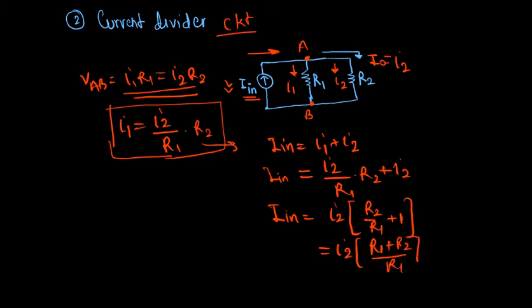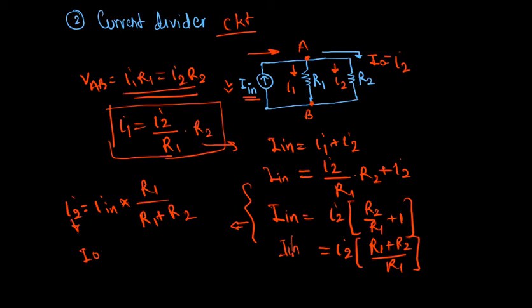Rearranging, I2 equals I in multiplied by R1 divided by R1 plus R2. So I2 is nothing but I out, the output current: I out equals input current multiplied by R1 divided by R1 plus R2.